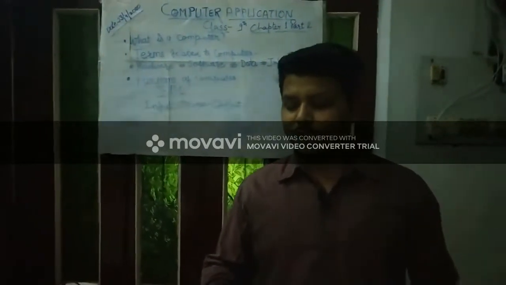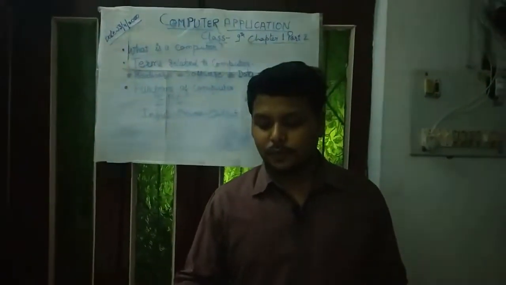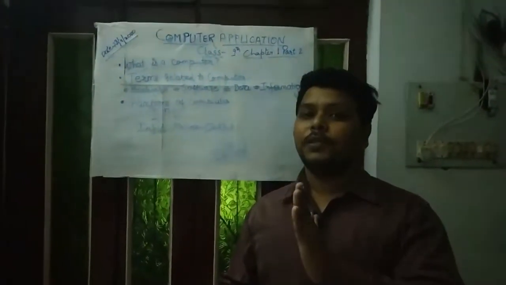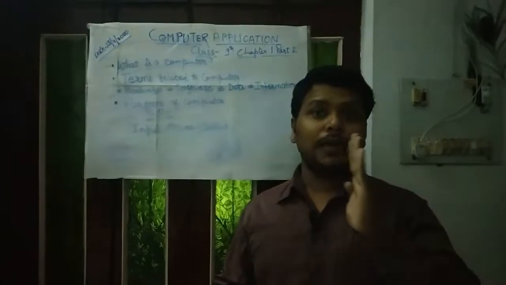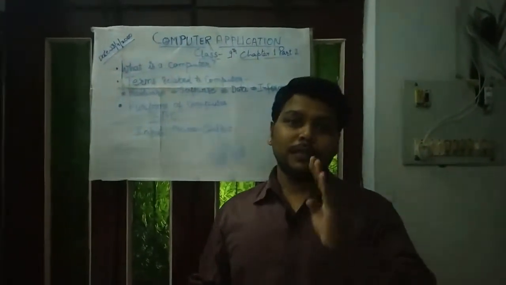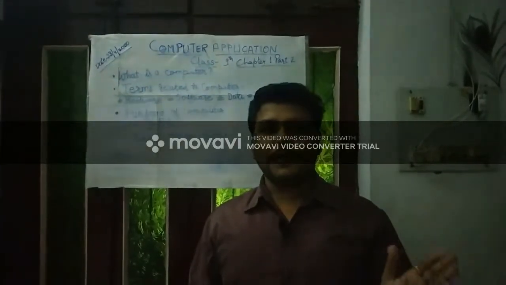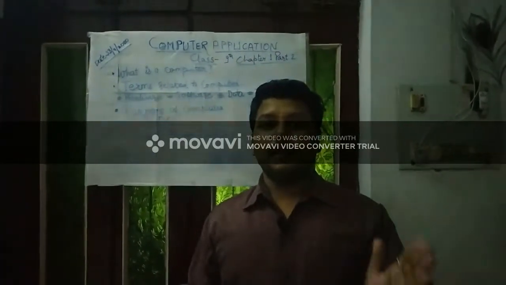It is a combination of hardware as well as software which transforms data into information. Understand? Data into information, which means data is in the raw form which can be processed into information.